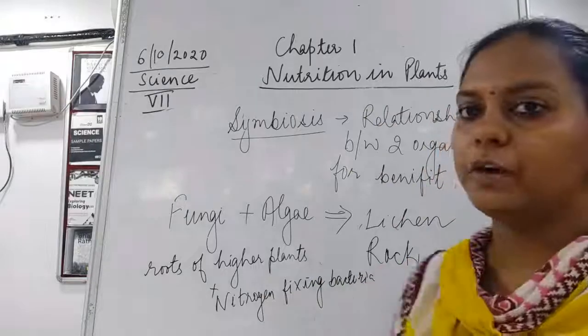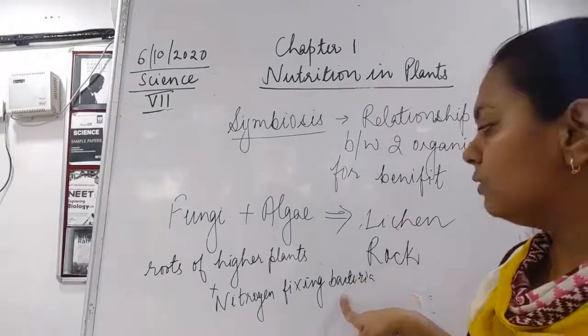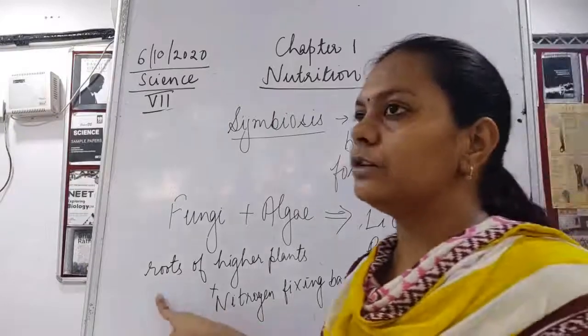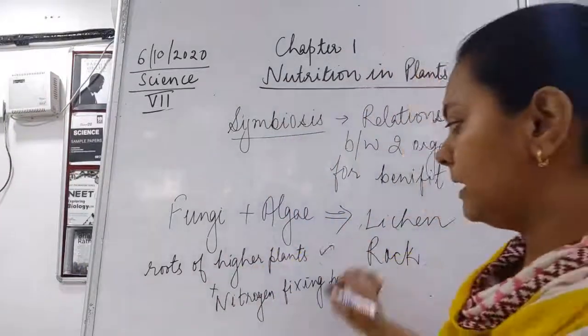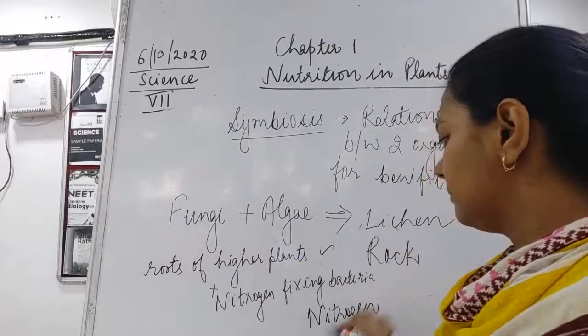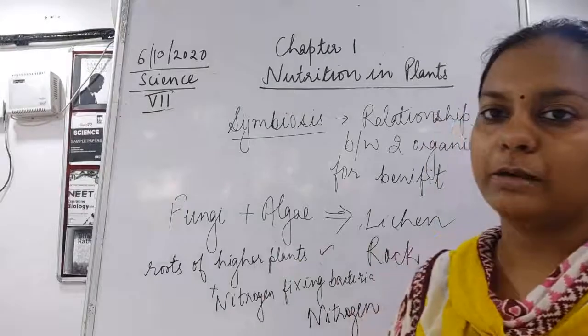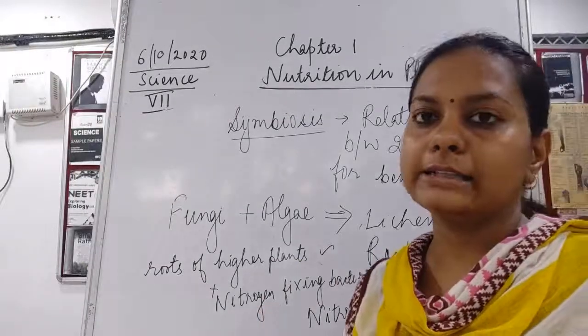But this is not going to form any new structure, children. Please remember. So this bacteria is only fixing the nitrogen and giving it to the plant. Okay, so it is going to benefit the higher plants by giving nitrogen. So this is known as symbiosis, children.